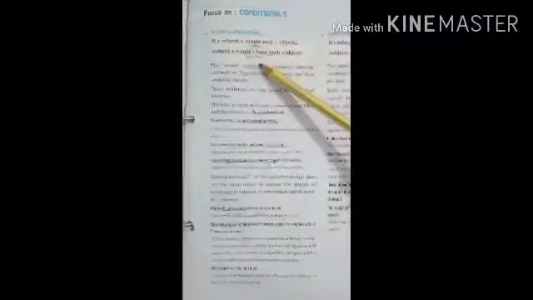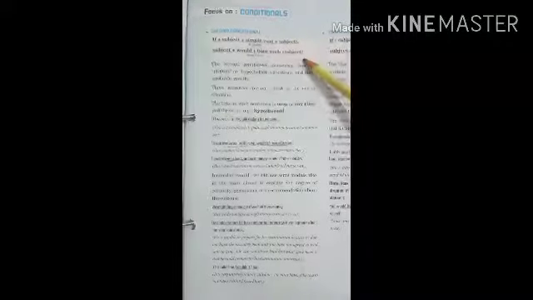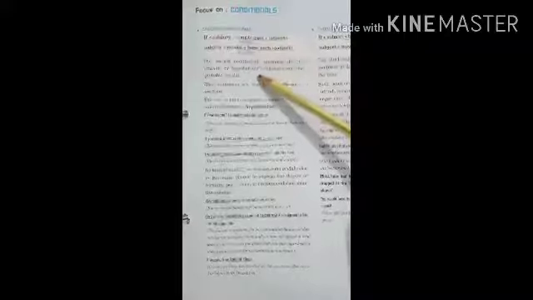Second conditional, if plus subject plus simple past plus object. Subject plus would plus base verb plus object, main clause. The second conditional sentences describe unlikely or hypothetical conditions and their probable results. Examples are given. You can read it by yourself.